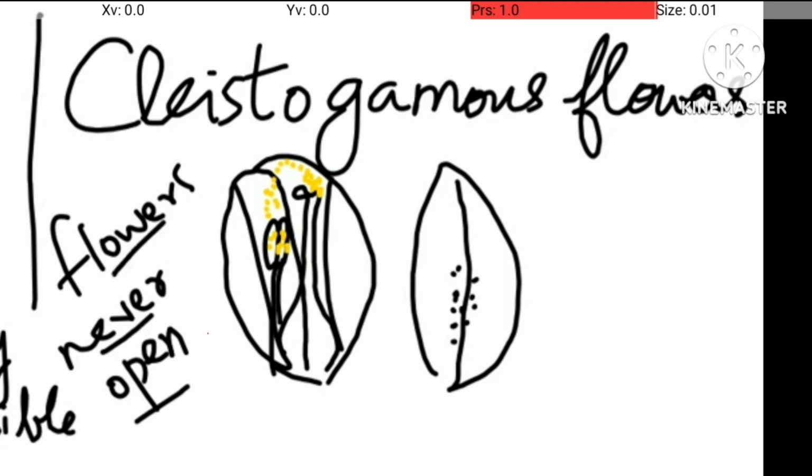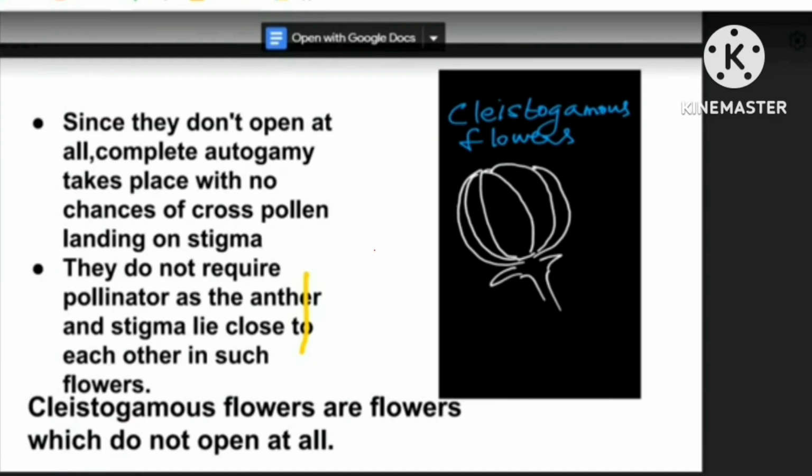So if they ask you what chasmogamous flowers are, you can write those flowers whose petals are open. And cleistogamous flowers are those flowers whose petals are closed. They never open. Autogamy is rare in chasmogamous flowers because they are open type, but only autogamy is possible in cleistogamous flowers.